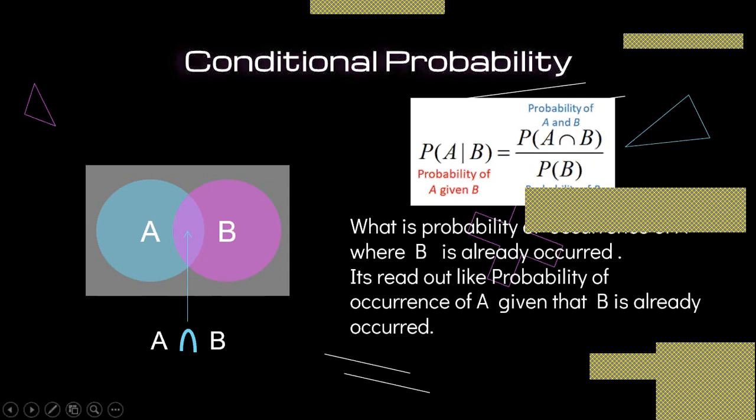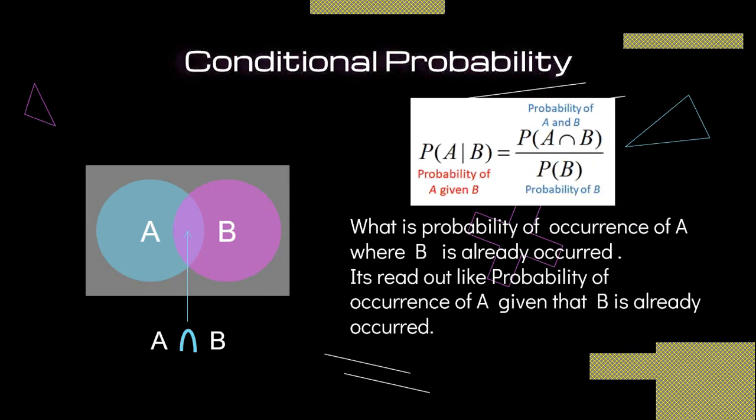So this equation you can read out like this. What is the probability of occurrence of A where B has already occurred? So if the B event has already occurred, now what is the probability that A will occur? In the last lecture we have already seen an example: let us consider the probability of A is a match between India and Australia, and event B is the rain condition.